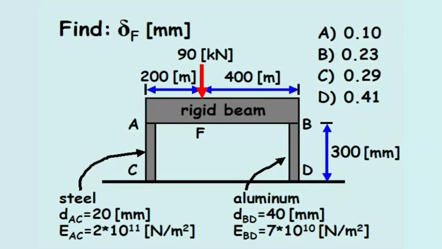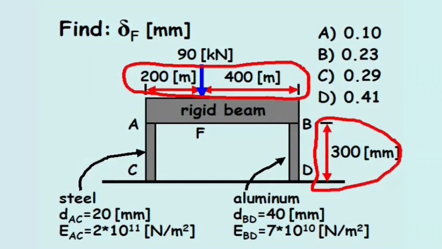Find the displacement at point F in millimeters. In this problem, a 90 kilonewton point load acts vertically downward on the rigid beam AB. The rigid beam is supported by column AC, which is composed of steel, and by column BD, which is composed of aluminum. The lengths of the rigid beam and columns are provided.